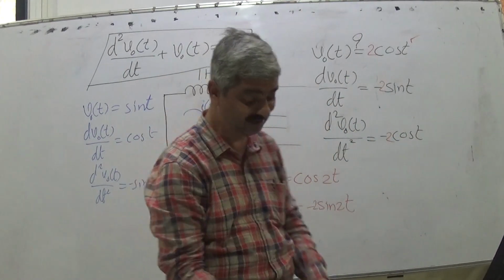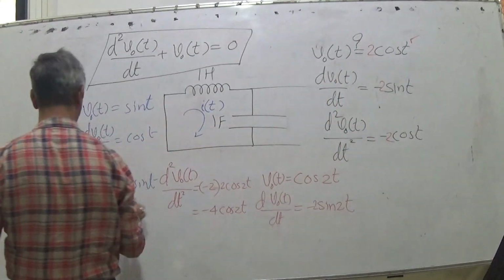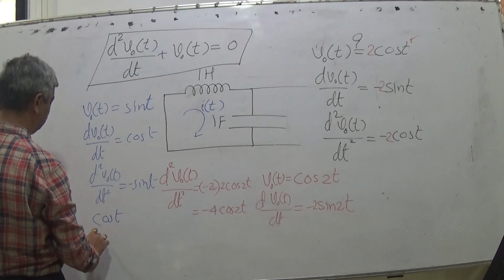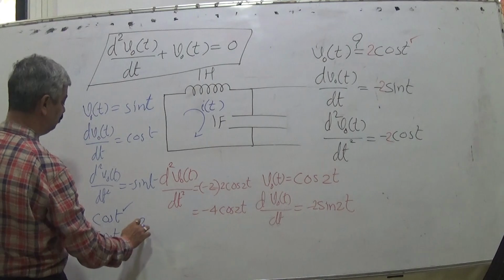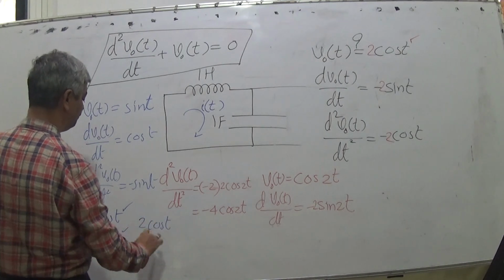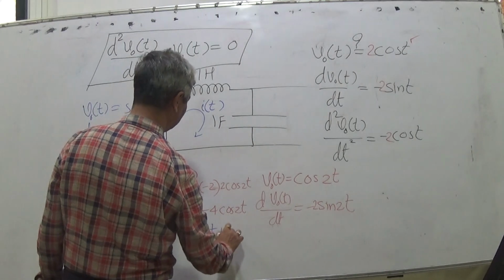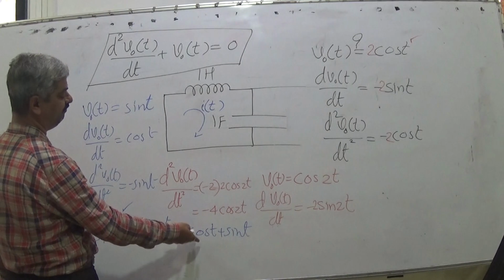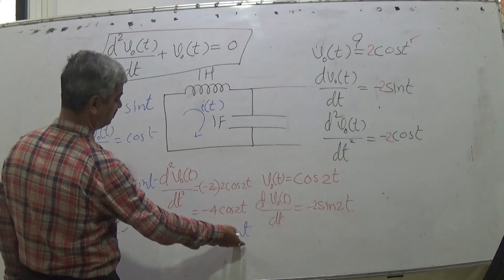So what is the solution in general? Cos t okay, sin t okay, 2 cos t okay. Then can cos t plus sin t be the solution? Yes, the first derivative is minus sin t plus cos t.